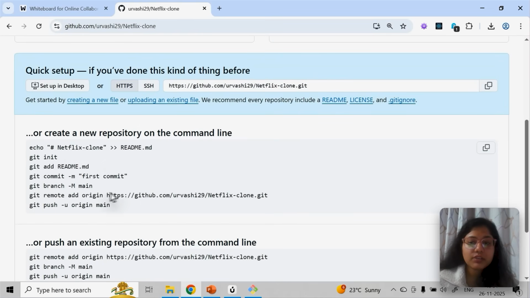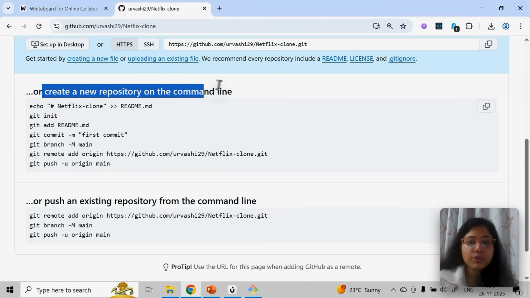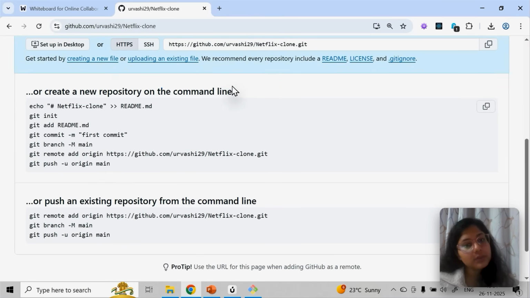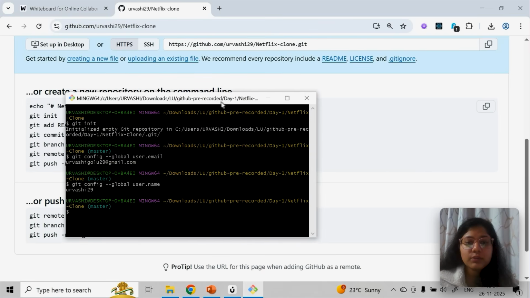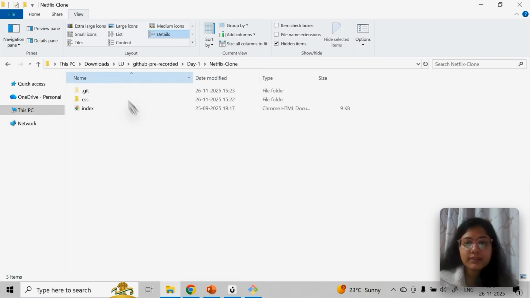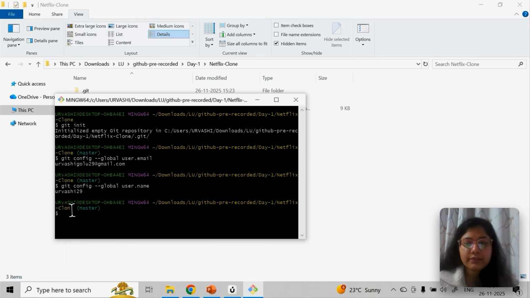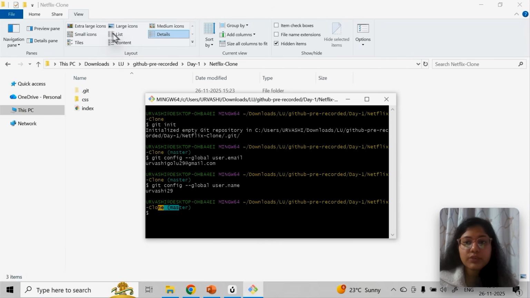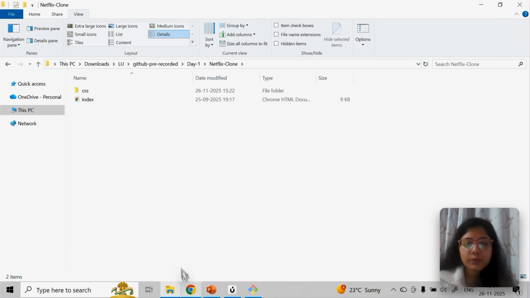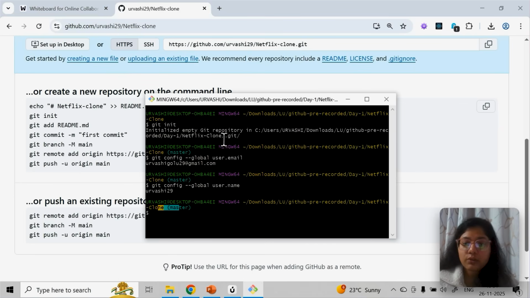Now these are the initial commands. If you have a GitHub repository, this is what you have to run on your command line. Initially you get the code, so not a problem, and with time you'll get a hang of it. You can see here I'm in this same folder, Netflix clone. This I want to push to GitHub, these two folders. So you can follow these commands.